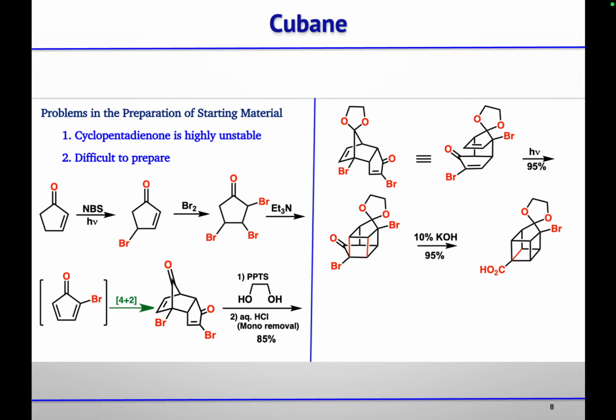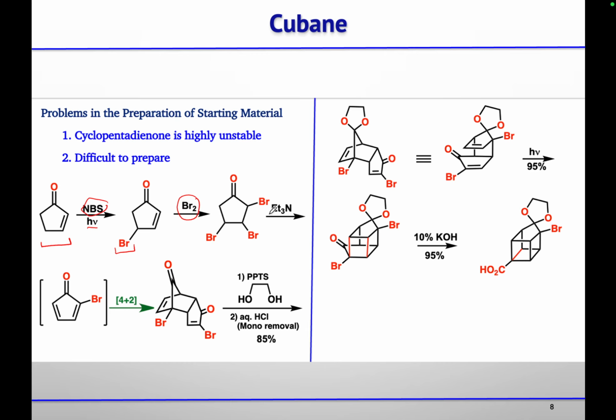because it is an anti-aromatic compound. So it is difficult to prepare. So they start their synthesis with this pentenone, and then using NBS in the presence of light, they did allylic bromination. Further, on treatment with bromine, you will get this tribromo compound.